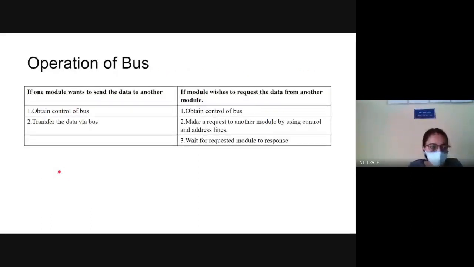So what are the operations of a bus? If one module wants to send data to another, I make use of a bus. You obtain the control of the bus and you transfer the data via the bus. If a module wishes to request data from another module, again I make use of the bus and the control lines, and then you have to wait for the grant. Once the grant is given to you, then you can make use of the buses.